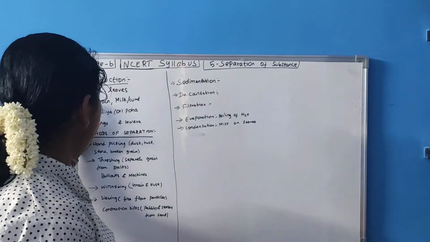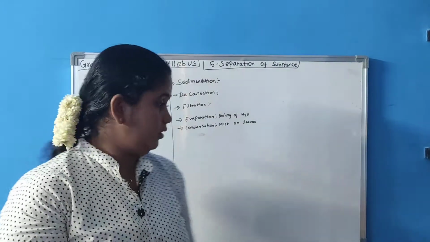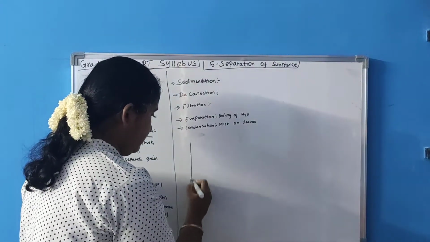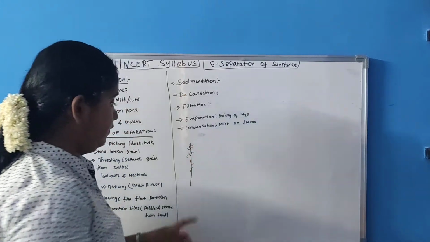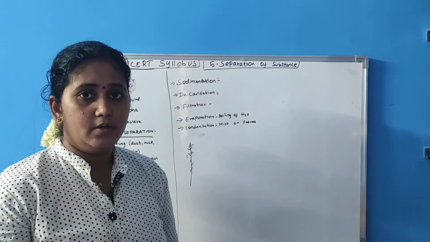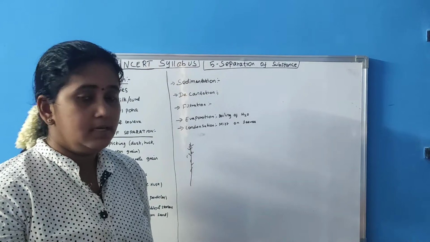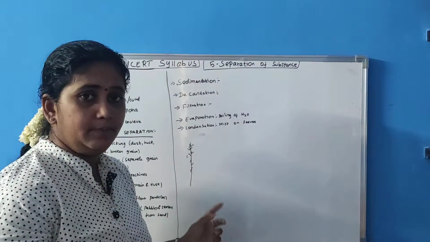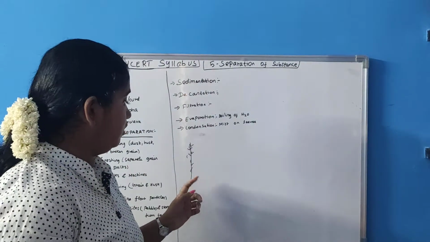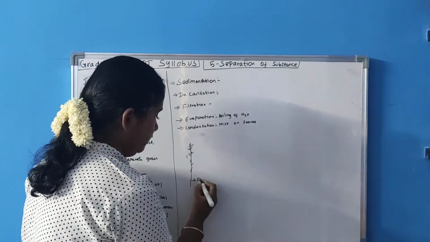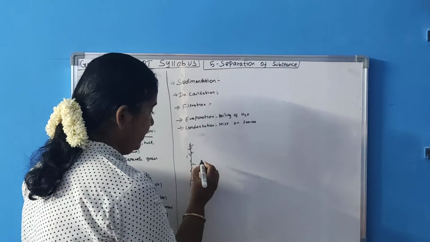Next one, grain. The stalks are like this and the grains are like this. So this is wheat or paddy or rice. Paddy is rice. Okay, wheat field or paddy field. From this stalk we are separating the grains.